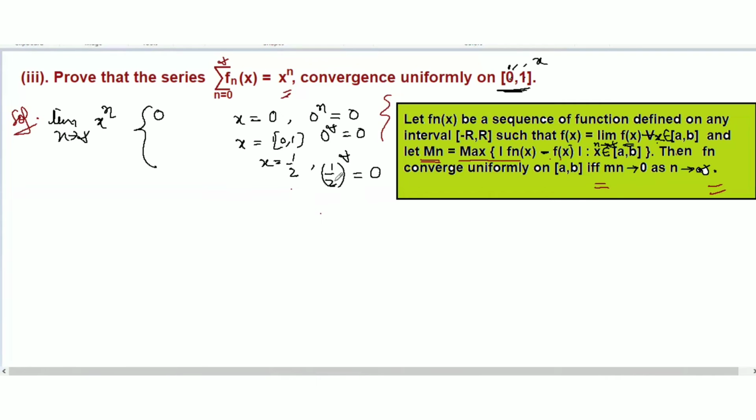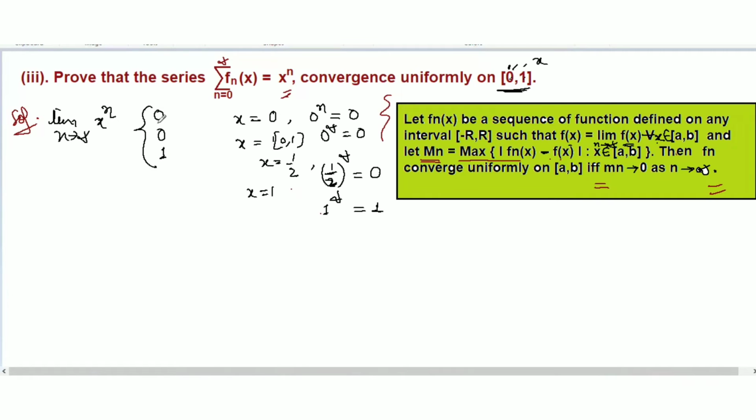This is a fraction, so if you take a fraction to the power infinity, it will be 0. So here we also found 0. Now let's take x equal to 1. So 1 to the power infinity, what do we get here? We get 1.